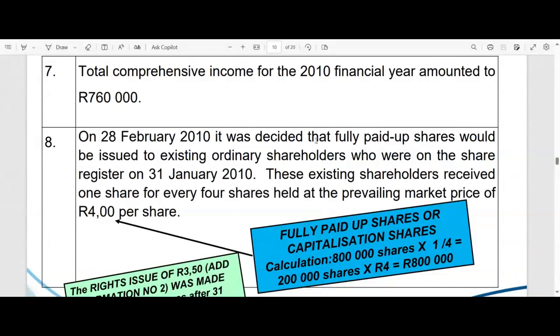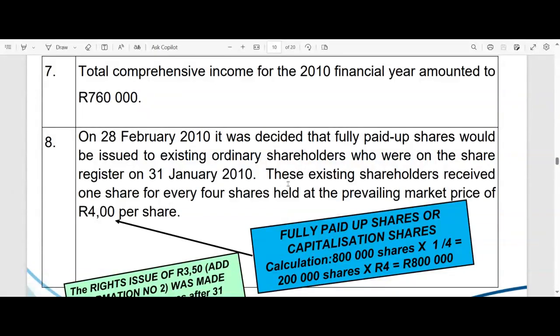So they say, to please their ordinary shareholders, they've decided to issue some fully paid up shares to their existing shareholders, obviously, who were on the share register on the 31st of January, right? So they've got to have a cutoff point, like who's going to get those dividends in any case. So the same applies to who's going to get the new shares.